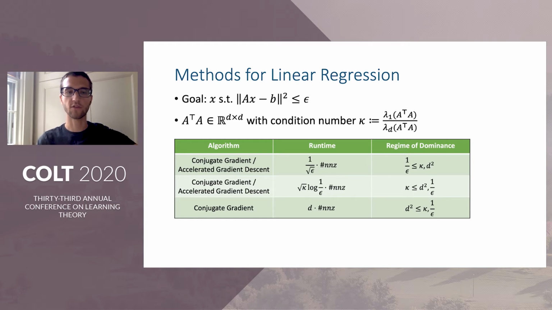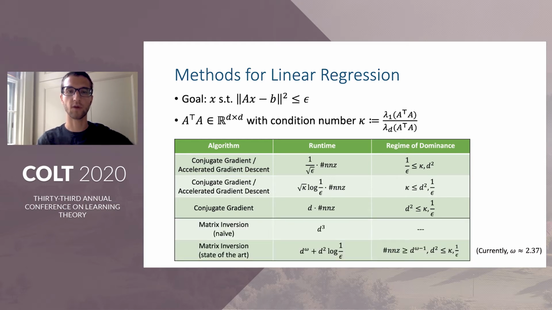In contrast to first-order methods, we can also solve this problem by directly inverting A transpose A. We can do this either through naive methods like Gaussian elimination, or through more sophisticated methods like the Strassen algorithm, which requires time only d to the omega, for omega which is currently around 2.37.